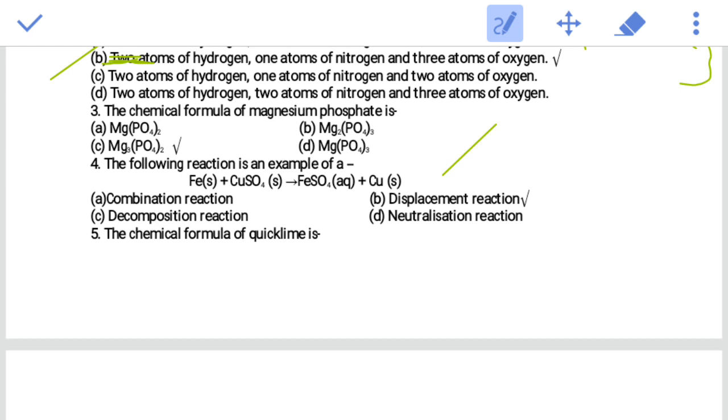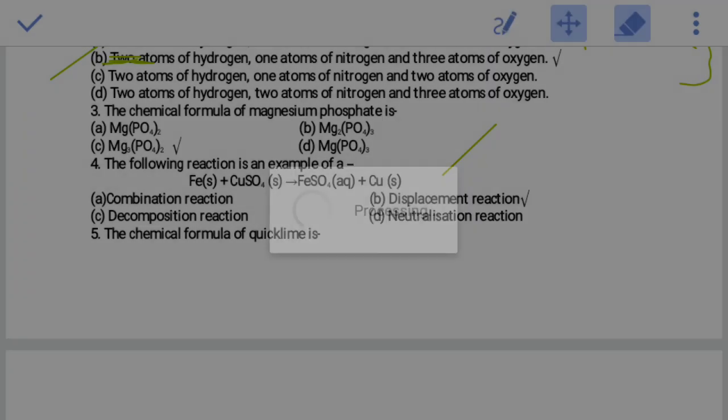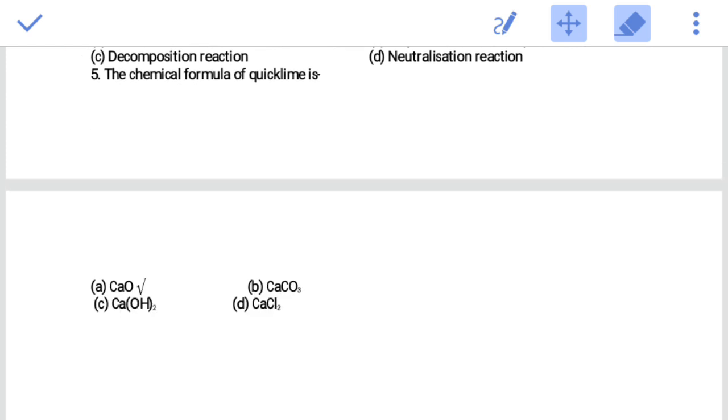And the fifth one, it's a direct question: the chemical formula of quicklime. The chemical formula of quicklime is CaO. A is the correct answer. CaCO3 is limestone, calcium hydroxide is Ca(OH)2, and the next one is CaCl2. So A is the correct answer. So parts A, B, C, I have explained all this.